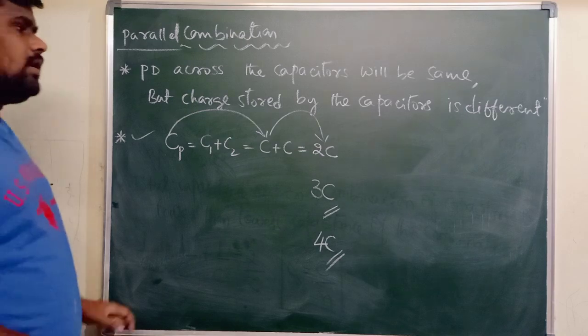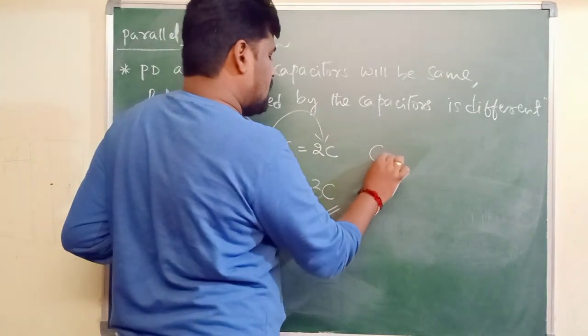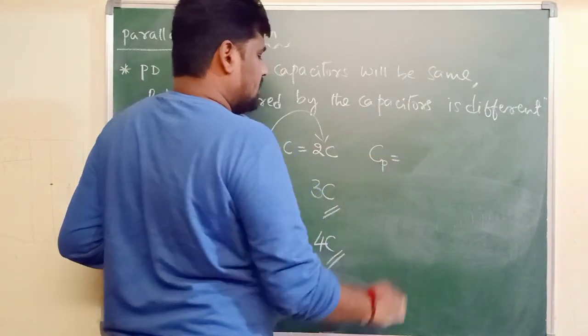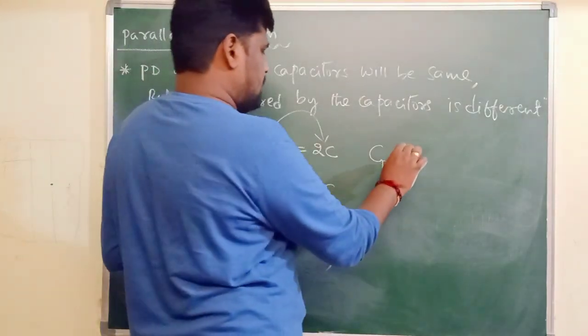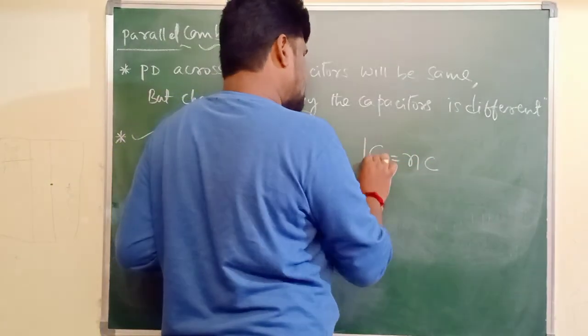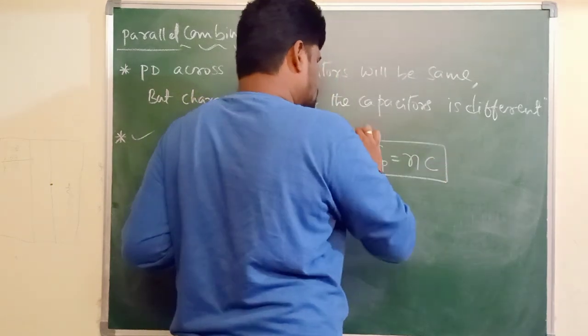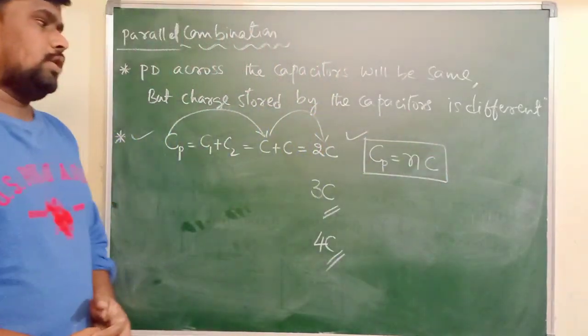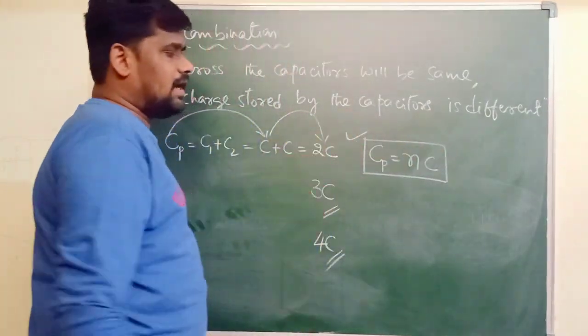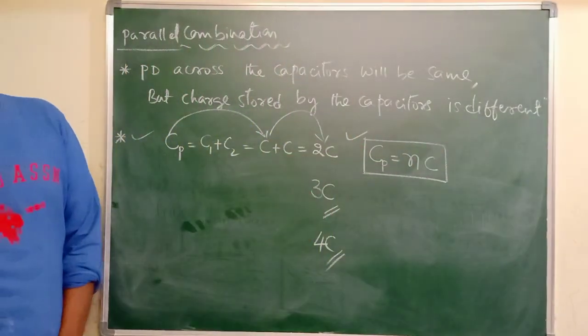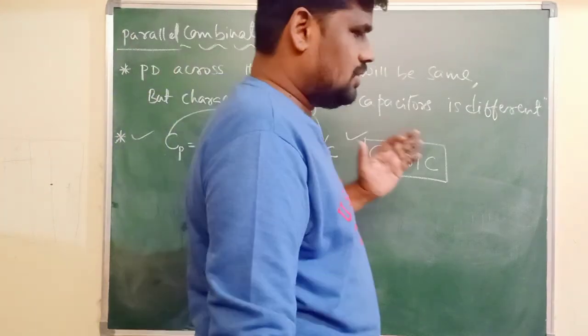In general, if n identical capacitors are connected in parallel, then the total capacitance of the combination is given by nC. So this is the value of the total capacitance of n identical capacitors which are connected in parallel.